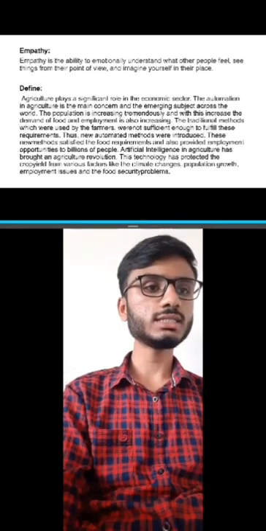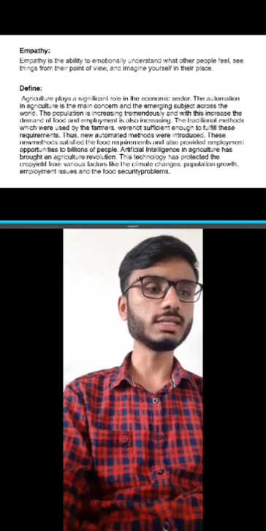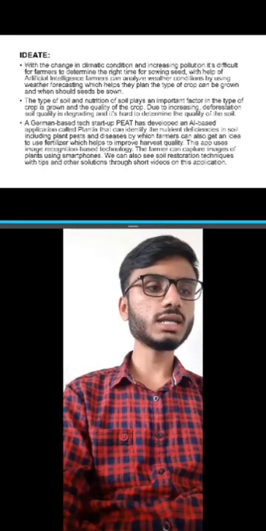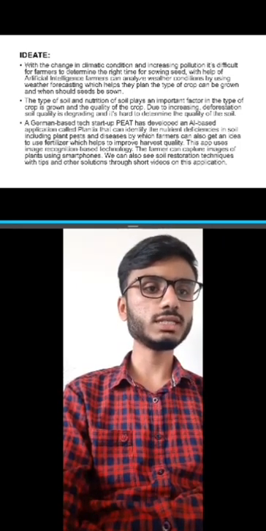Ideate. With the change in climatic condition and increasing pollution, it's difficult for farmers to determine the right time for sowing seed. With the help of artificial intelligence, farmers can analyze weather conditions by using weather forecasting, which helps them plan the type of crop that can be grown and when seeds should be sown.